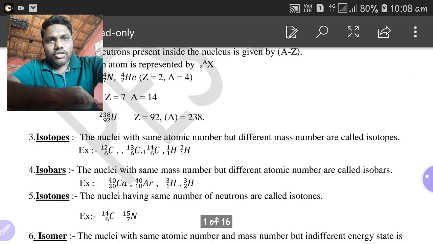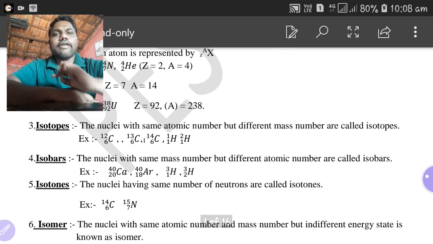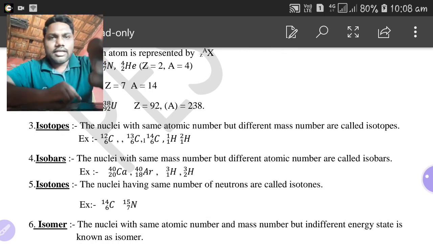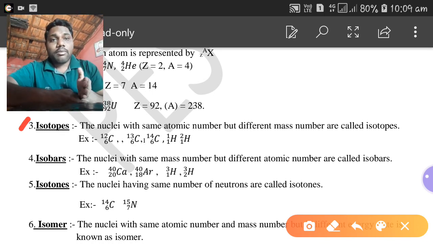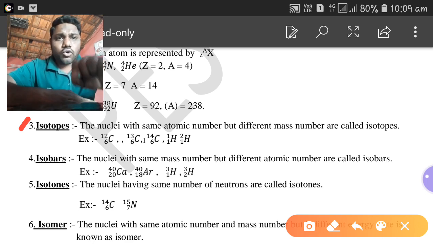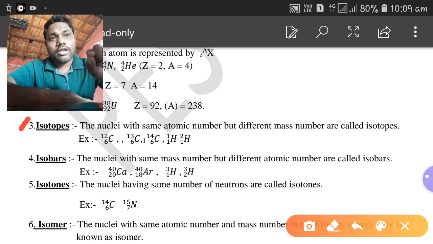So next they have given some of the definitions. The first one, here it is the third point, that is what is meant by isotopes? That means all the atoms don't have the same atomic number or the same number of nucleons. The number of nucleons is different for different atoms, right? But there will be some similarities. Look here. First one is isotopes. The nuclei with same atomic number but different mass number are called isotopes. So different nuclei, if they have the same atomic number but their atomic mass number is different, such nuclei are known as isotopes.